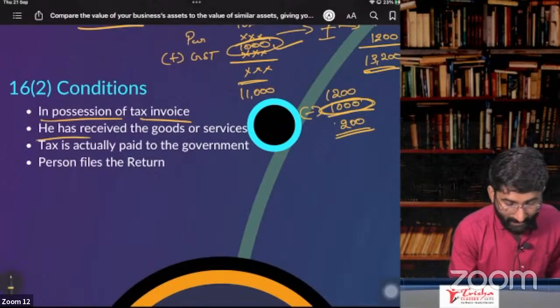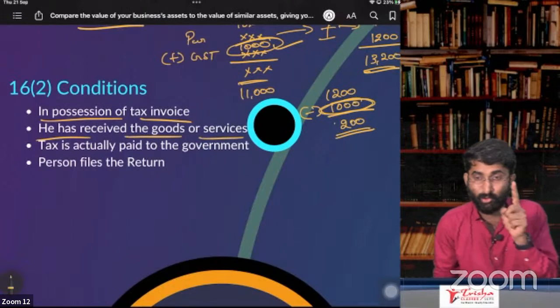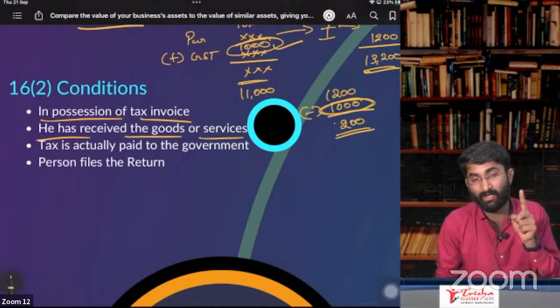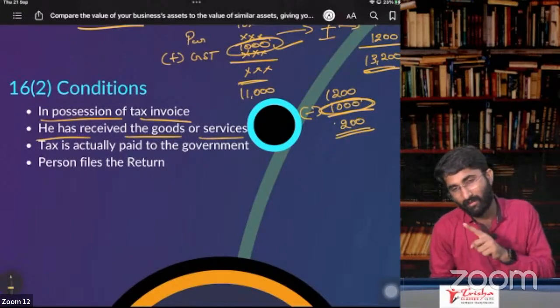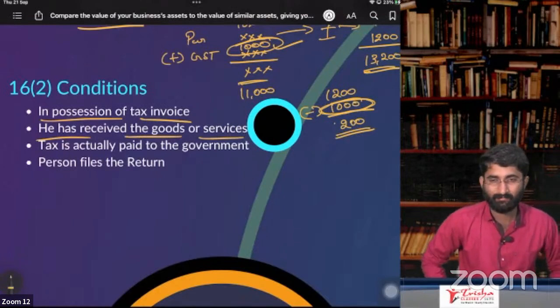Remember, he should have received the goods or services. He should have received the goods. Otherwise, he doesn't get ITC.